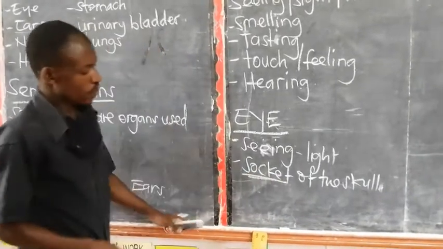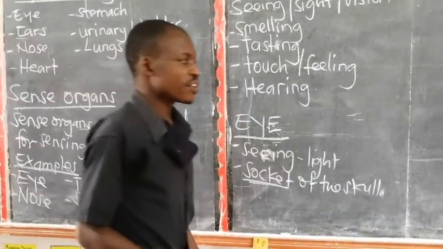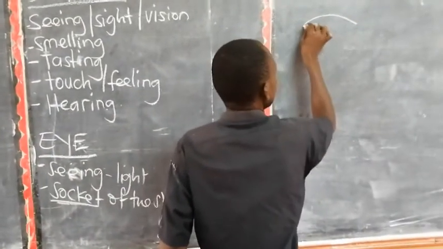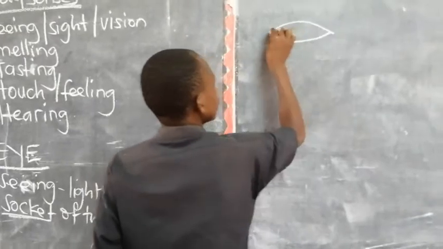Then, some may be asking what are the parts of the human eye. So for example, assume this is our eye.